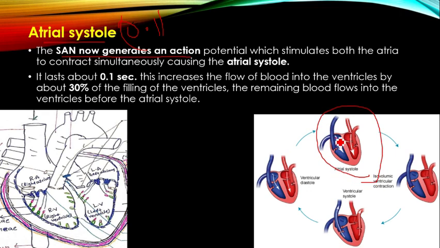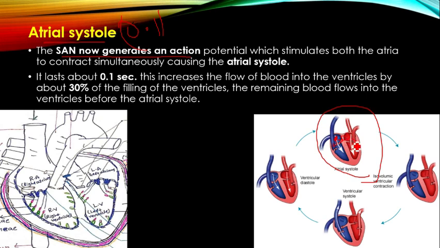The SA node, or sinoatrial node, is present at the upper right side of the right atrium and generates the action potential.